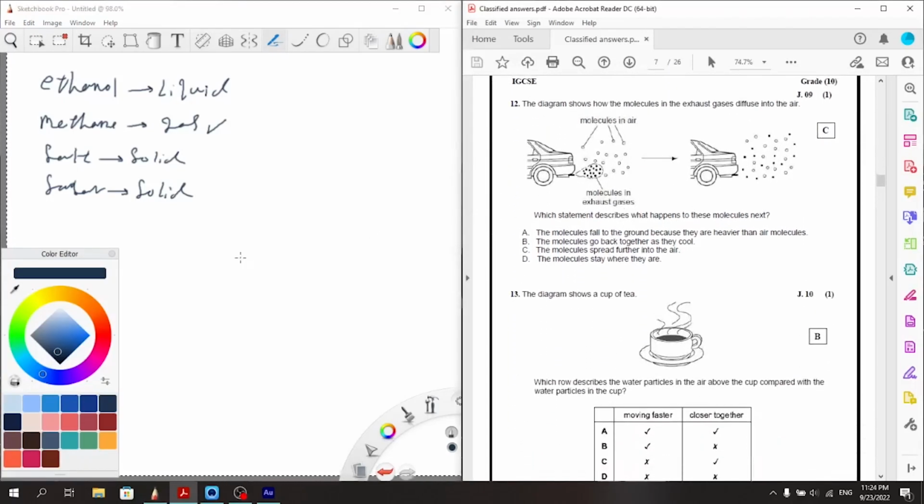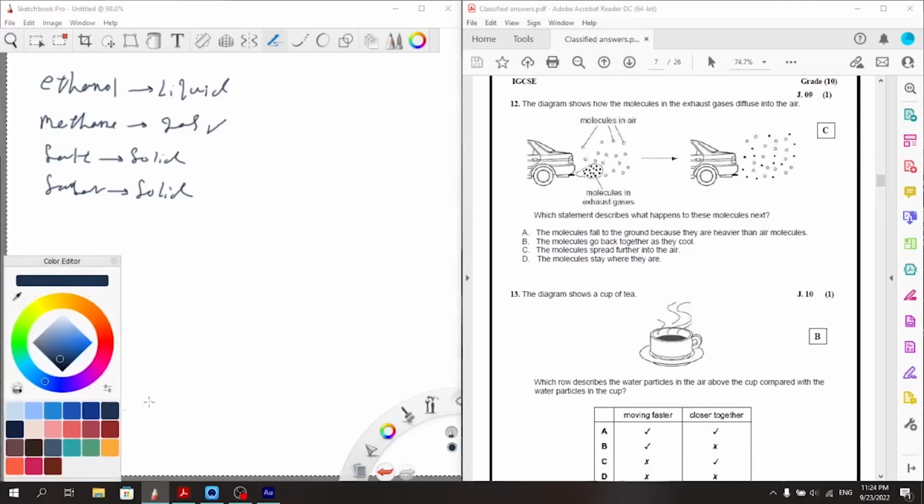Okay, from the diagram we have molecules in the exhaust gases diffuse into the air. Which statement describes what happens to these molecules next? Right, so these are the molecules coming out of the exhaust, and these are the molecules in the air. Later on, the molecules of the exhaust just mix with the air molecules.